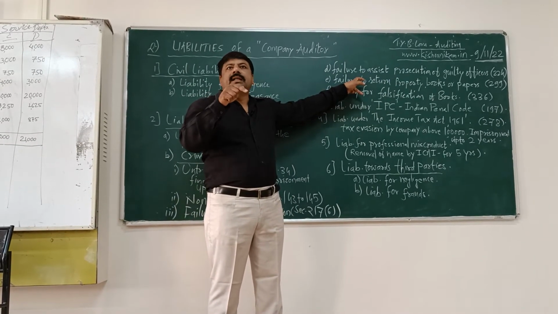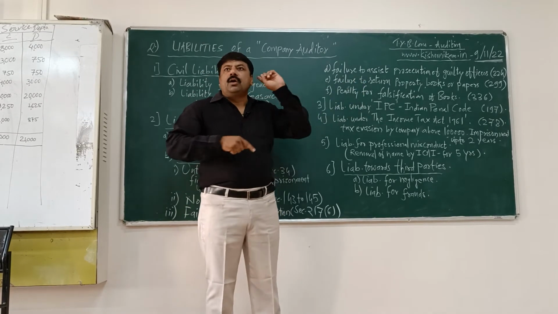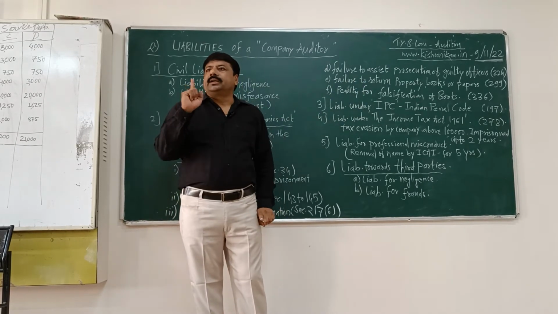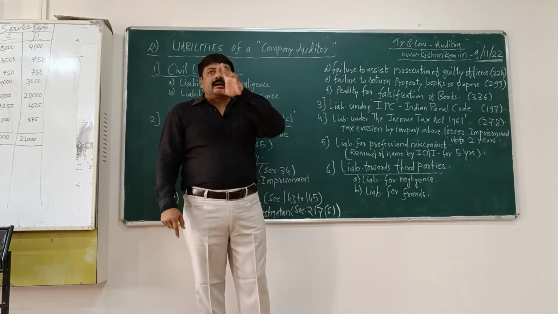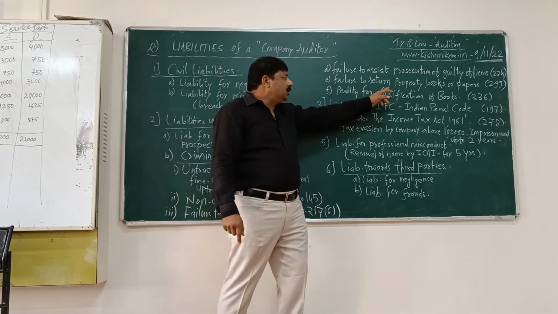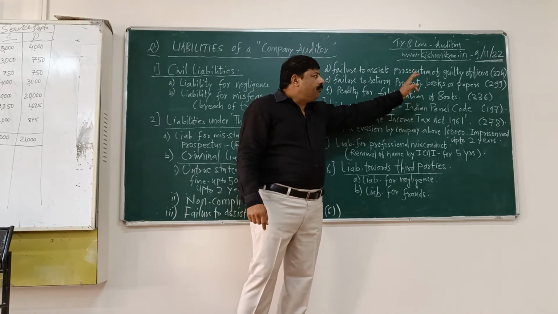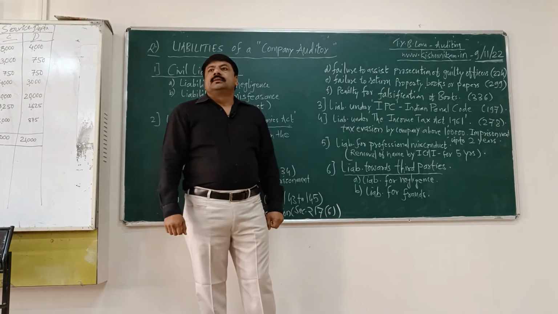नहीं तो वो प्रॉब्लम में आ जाएगा, वो उनकी लाइन में आ जाएगा. If wrong information is given by an auditor, then he will also be carried away with the officers of the company. Failure to return property, books or papers.